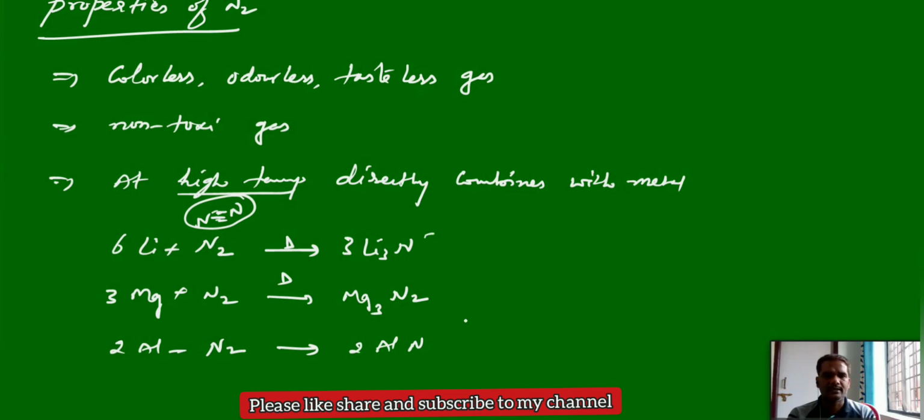And these nitrides, when they undergo hydrolysis, can produce ammonia. And this is also very important. It is also one of the preparation methods for ammonia. Generally, metal nitrides can undergo hydrolysis. They can release ammonia gas.